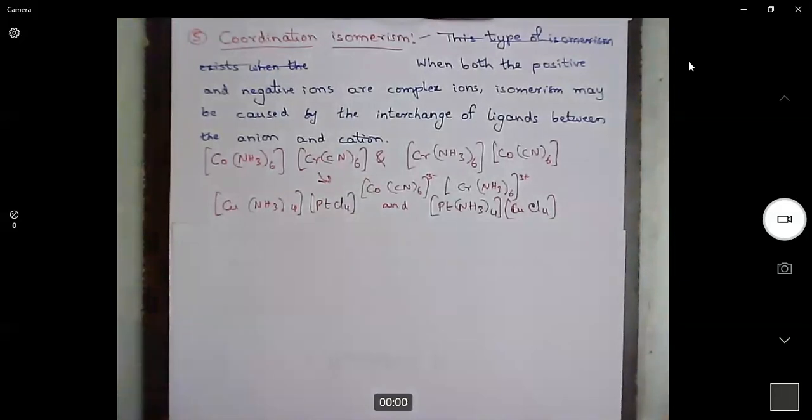So if both the positive ion and negative ion are coordination complexes, and if the exchange of ligands takes place, then we will observe coordination isomerism.